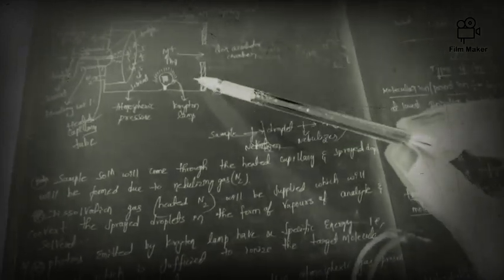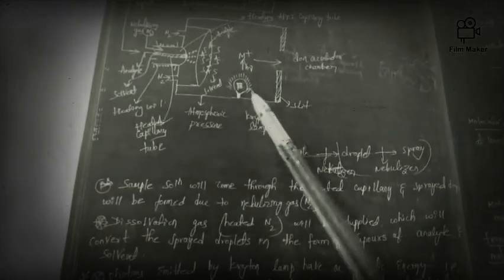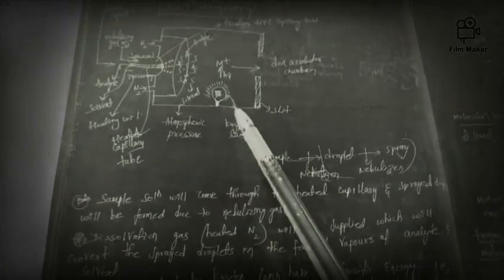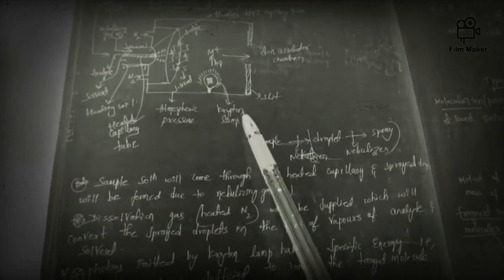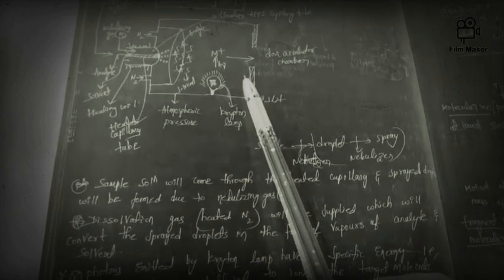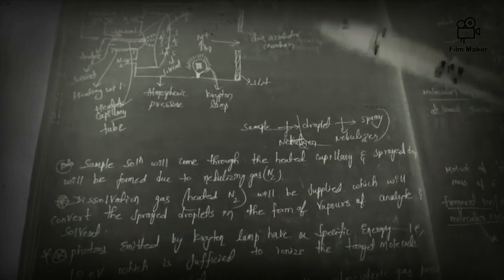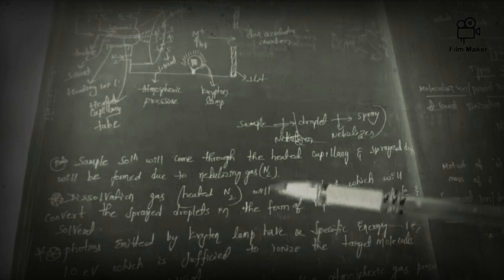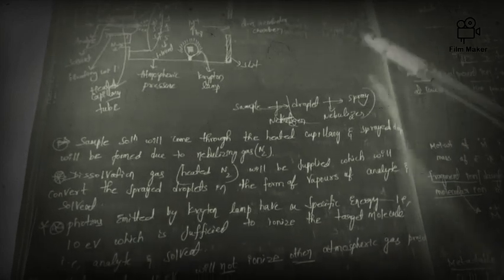Hope you understood, friends. See here, the photons are emitted from the krypton lamp. The photons emitted from the krypton lamp have a specific energy, that is 10 electron volts, and that much energy is sufficient to ionize the target molecule, that is the analyte and solvent.